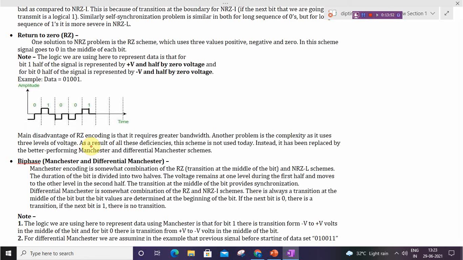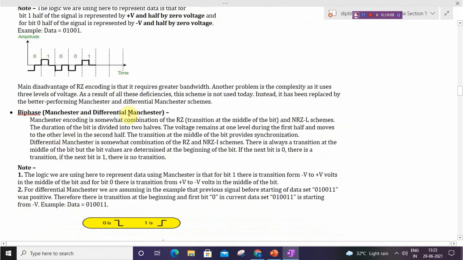As a result of all this deficiency, this scheme is not used today. Instead, it has been replaced by better performing Manchester and differential Manchester schemes. So let us discuss Manchester and differential Manchester encoding.